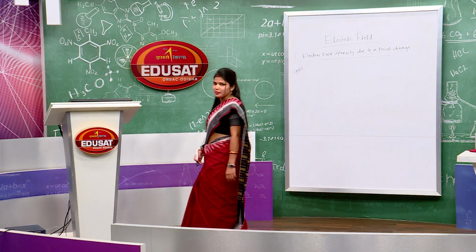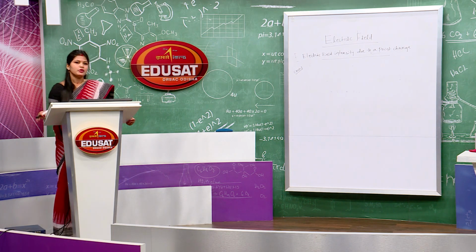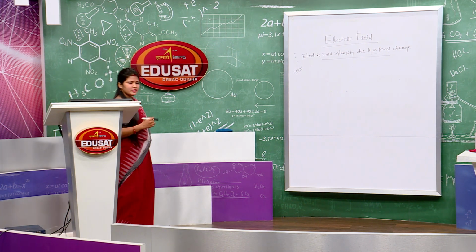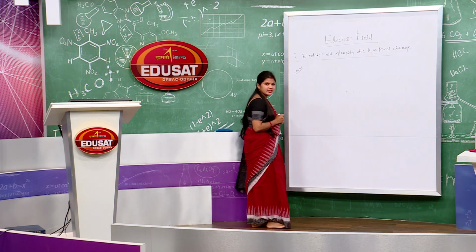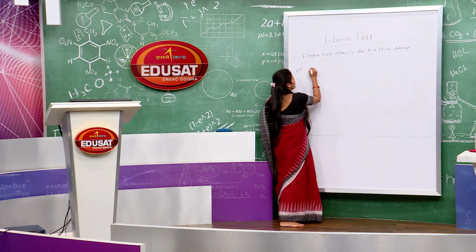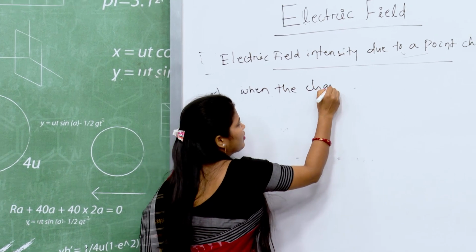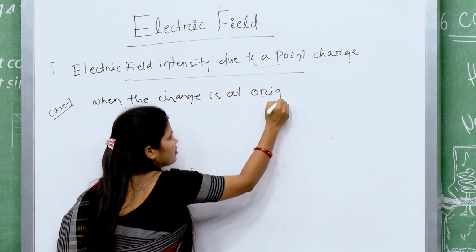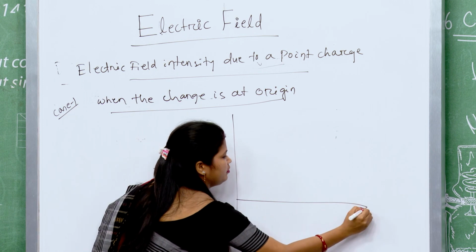So, we discussed the unit and dimensions of electric field. Now we will discuss how to find electric field intensity due to a point charge. Okay. There are two cases. First case we will discuss when the charge is at origin.